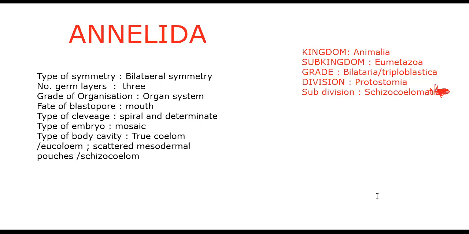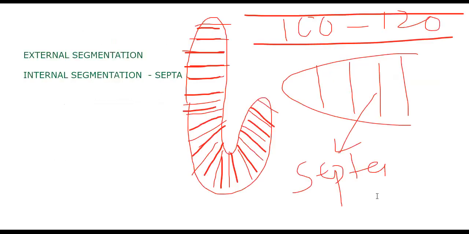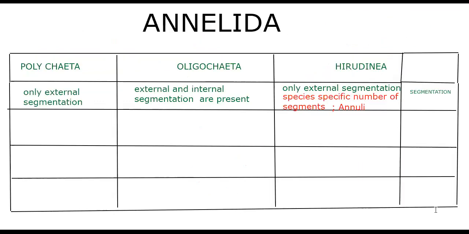We say schizocoelom. Just talked about the segmentation, external segmentation and internal segmentation. Generally, external segmentation is in the form of grooves outside. Internal segmentation is in the form of septa. We talked about how these three classes have the segmentation. Polychaeta has only external segmentation, no internal segmentation. Oligochaeta, external and internal segmentation both are present. Earthworm is the best example. Then Hirudinea, only external segmentation is present.